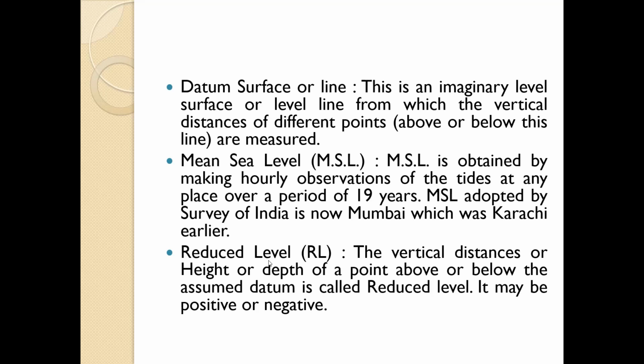Then mean sea level. Mean sea level is obtained by making hourly observations of the tides at any place over a period of 19 years. The mean sea level adopted by the Survey of India is now Mumbai, which was Karachi earlier, as I told you in the last lecture. Then the reduced level. The vertical distance or height or depth of a point above or below the assumed datum is called the reduced level. It may be positive or negative. All the readings in our country are with reference to this mean sea level, which is taken as zero.